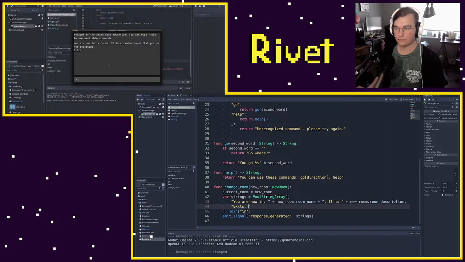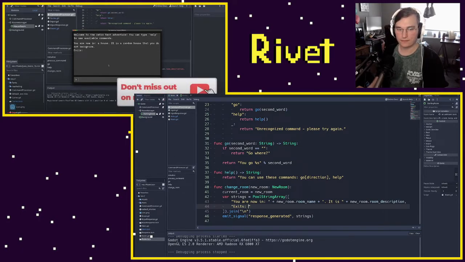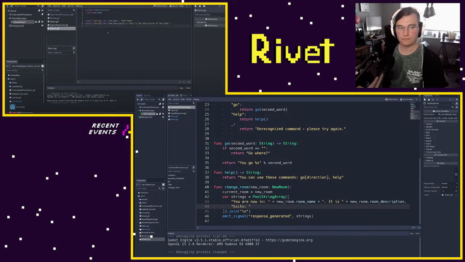So we need to add exits to our rooms now. And the way we're going to do that is to actually use dictionaries. We're going to add a dictionary to each room, and that dictionary is gonna be the exits from that room. Everyone And we're gonna loves add some nice dictionaries. helpers to automatically connect one room to another and vice versa, so you don't have to manually set up both sides of connection. So if you go from house to outside, you don't also have to connect outside the house. It'll happen automatically. So in order to do that, let's first go to our room script. And here we're going to need to add exits.